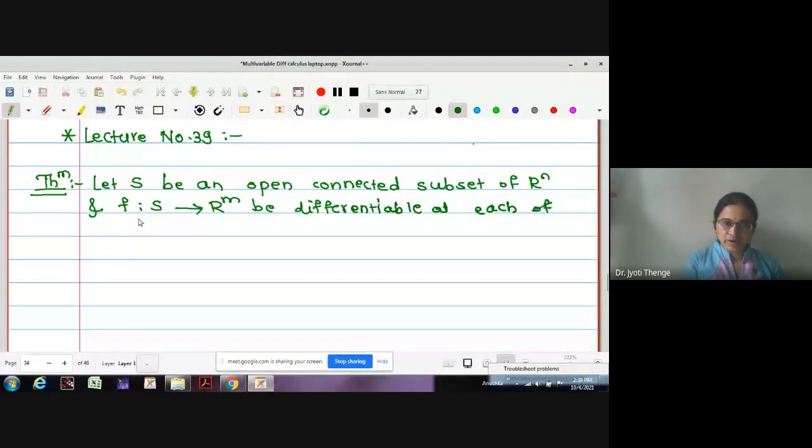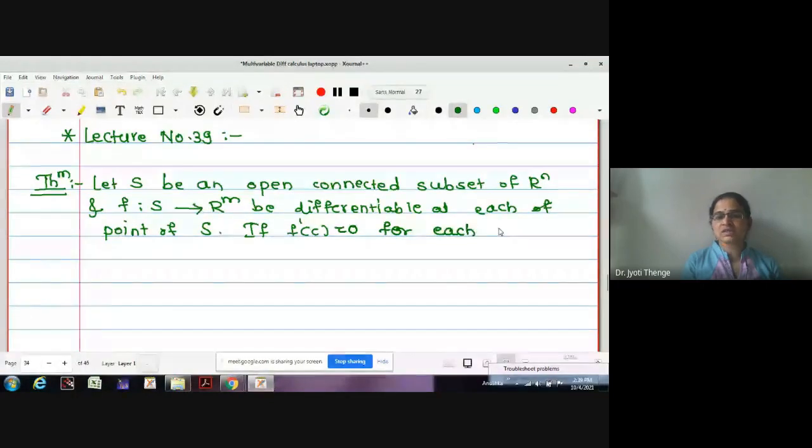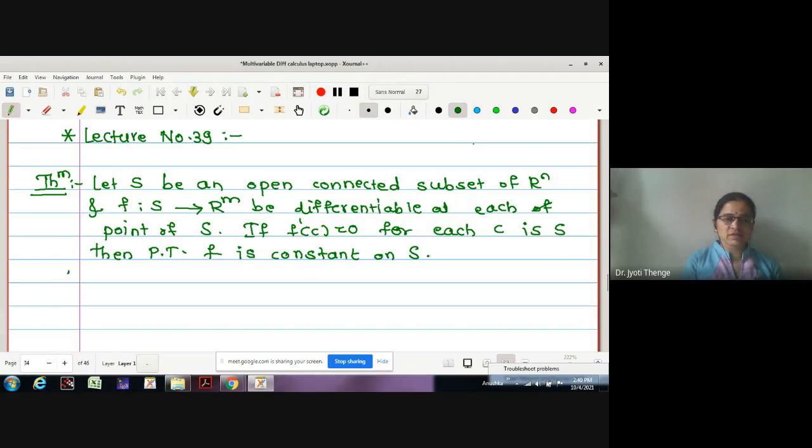Next, it is given that f dash of c is equal to 0 for each c in S. That is, the derivative gives you 0 for every point in the domain. Then prove that f is constant on S.